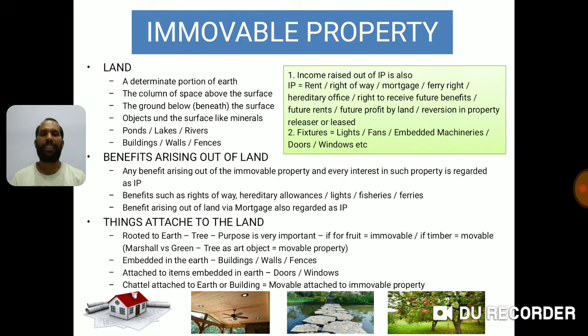Now the purpose of the tree is very important to understand whether it is immovable or movable. Now if you are having a tree for the purpose of fruit, for example, in the right extreme corner you see an apple tree. I don't know whether you are watching this video on mobile or computer, it might look very small, but that's an apple tree basically. So if you are growing an apple tree, definitely the purpose of growing that tree is to get apples and sell apples. But if you are growing some timber for the purpose of commercial use or making furniture,